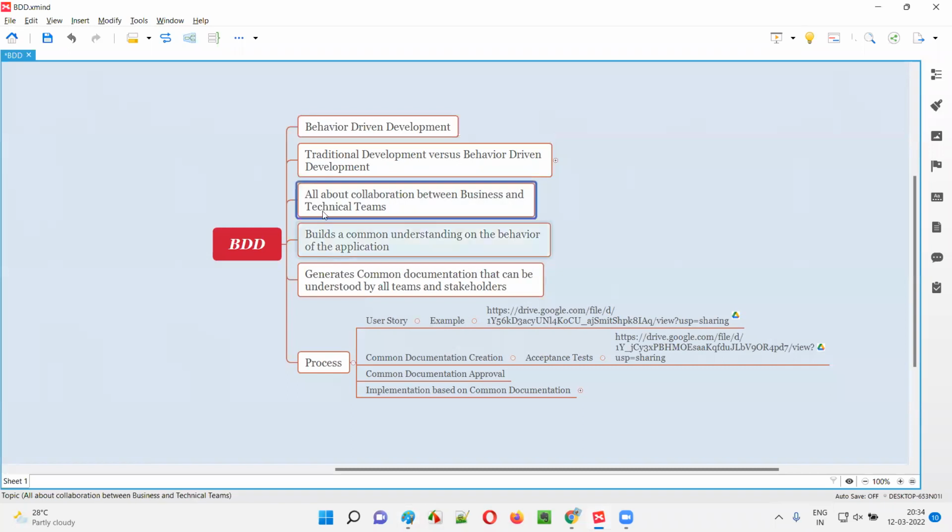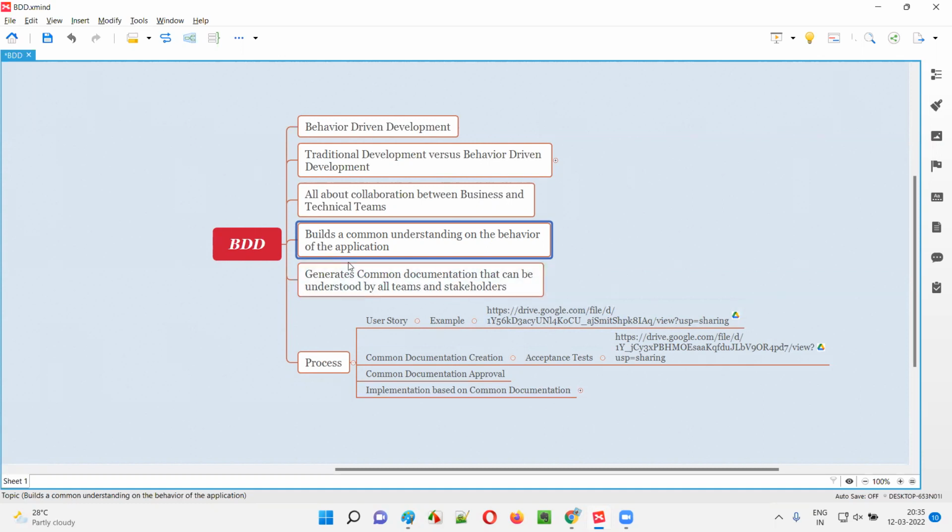So here it is all about collaboration between the business and technical teams, meaning developers and testers. Business team means product owner in this case of agile. Here more importance is for the communication and collaboration, where what to be developed is more important than how it has to be developed. Because communication is happening and there is an approval process, it builds a common understanding of the behavior of the application, right? Now developer, tester and business, meaning product owner, everyone is on the same page.